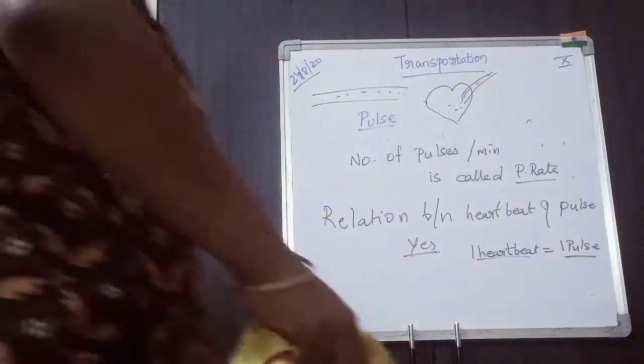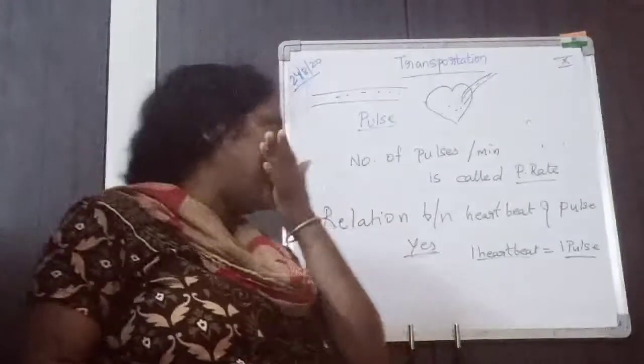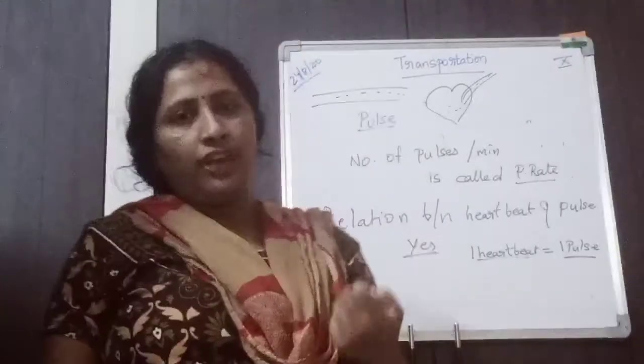Okay. So we have seen that there is a relationship between heartbeat and pulse. One heartbeat is equal to one pulse.